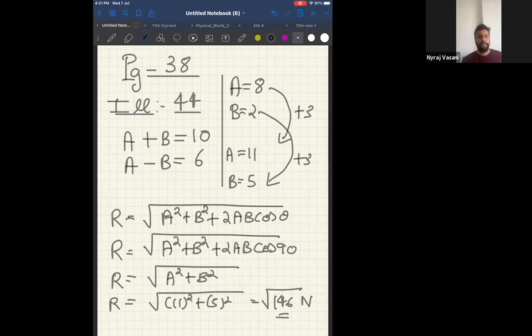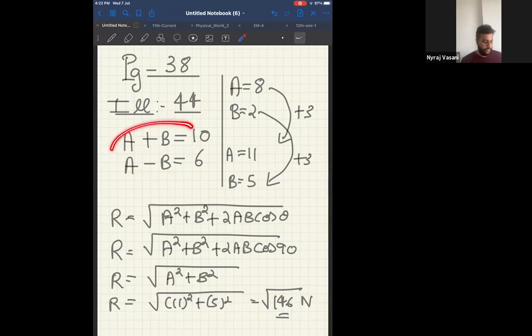Okay, stop. Now look at the screen. I'll explain. Tell me if you understand. Every one of you has to understand very clearly. The greatest and the least resultant of two forces: greatest will always come when you add the two vectors, and the least will come when you subtract the two vectors. Now they are saying the greatest force of two vectors is 10. That means when I add the two vectors, I get 10, and when I subtract, I get 6. Therefore, from the first sentence, I can write A plus B is equal to 10 and A minus B is equal to 6.